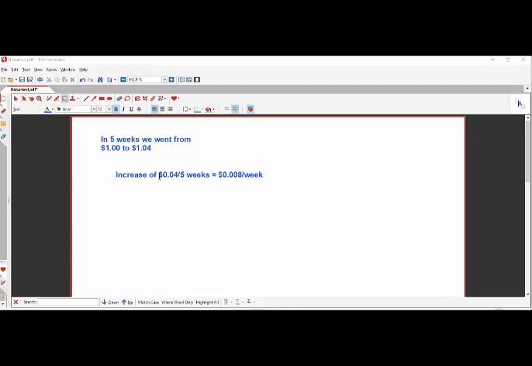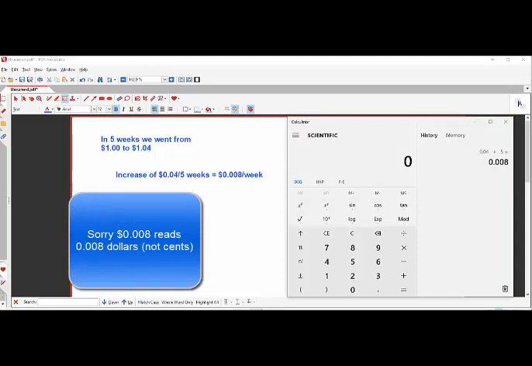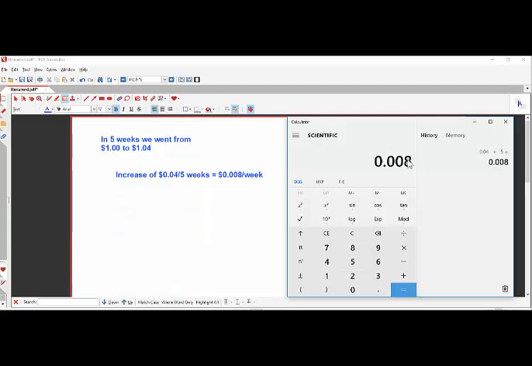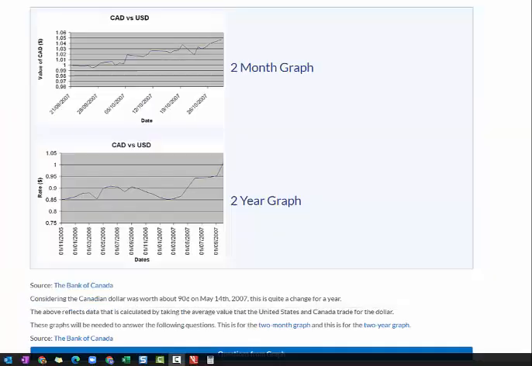So I've got my units here, dollars per week, and it's going to be 0.04 divided by 5, and I get 0.008 dollars per week. Let's look at the calculator. 0.04 divided by 5 gives me 0.008. So it's less than a penny a week, right? Because 0.01 would be a penny, so less than a penny a week.